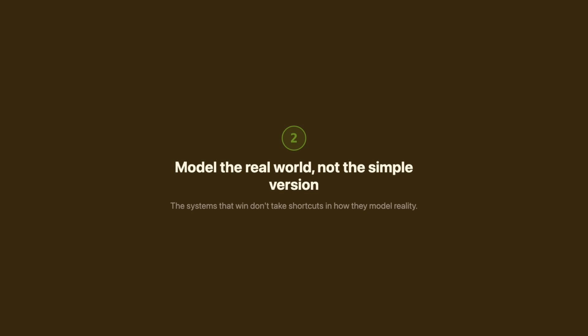2. Model the real world, not the simple version. Map distance is a lie. Real roads, real traffic, real turn costs. The systems that win are the ones that don't take shortcuts in how they model reality.